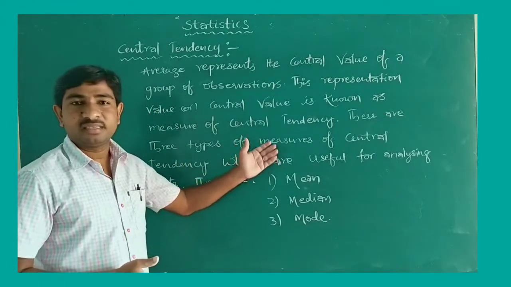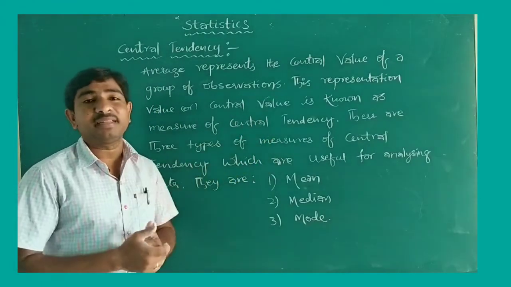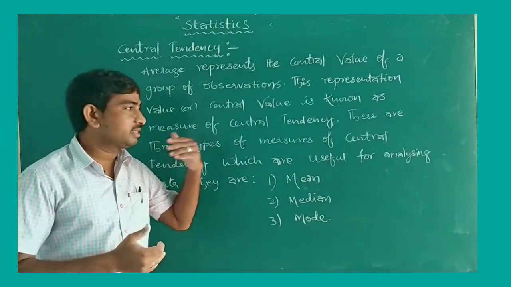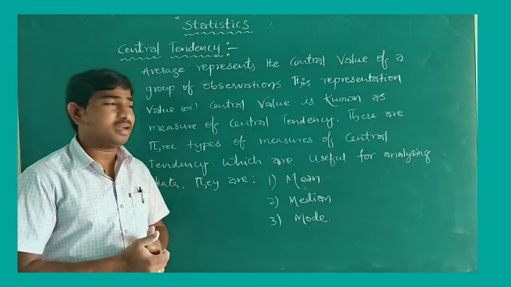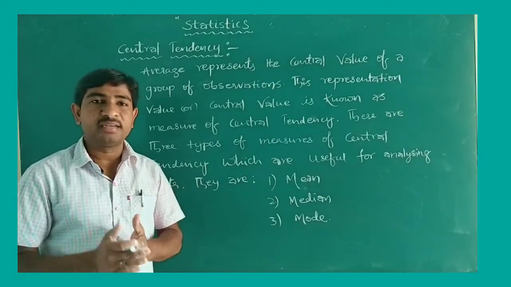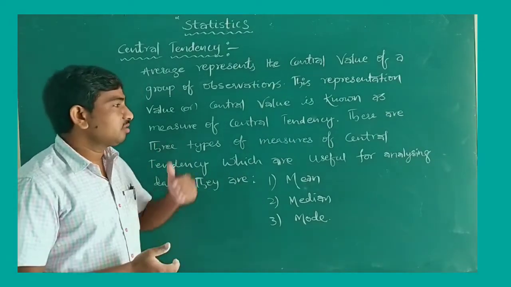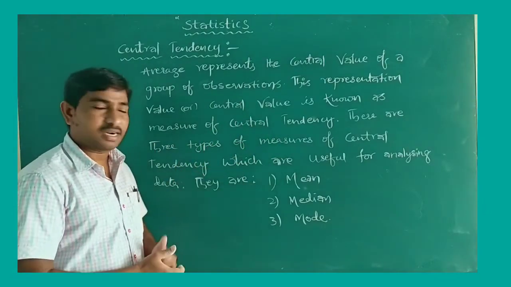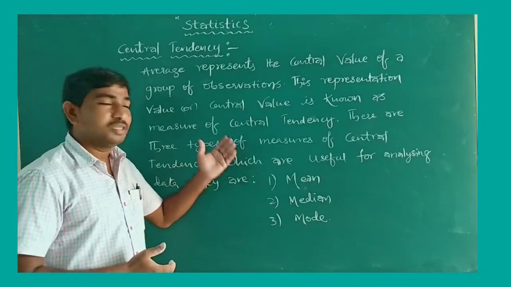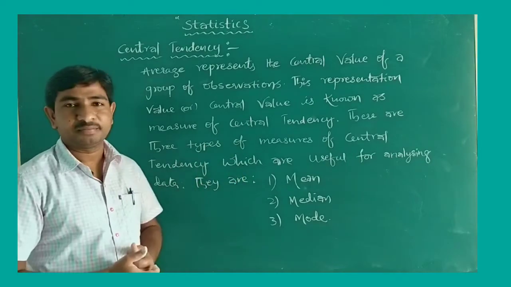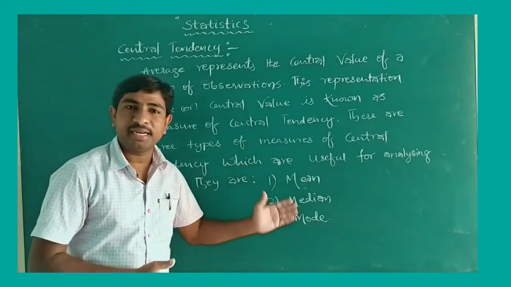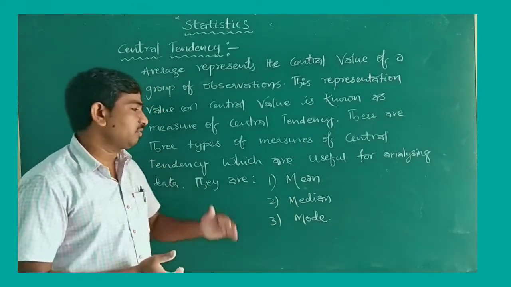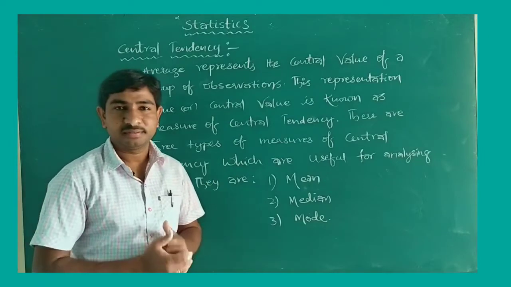By this, we can estimate which type of data it belongs to, either grouped data or ungrouped data. So some classifications are there. For that, there are three types of measures of central tendency which are useful for analyzing the data. They are mean, median, and mode. Mean, median, and mode. So let us see. The first one is mean, right?